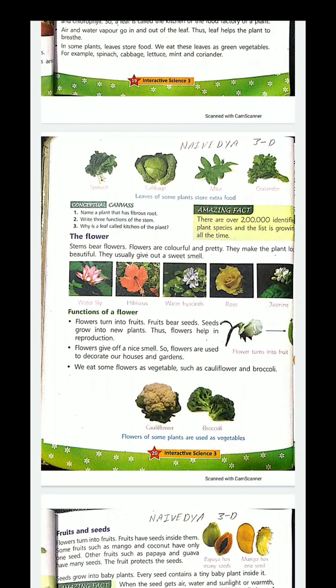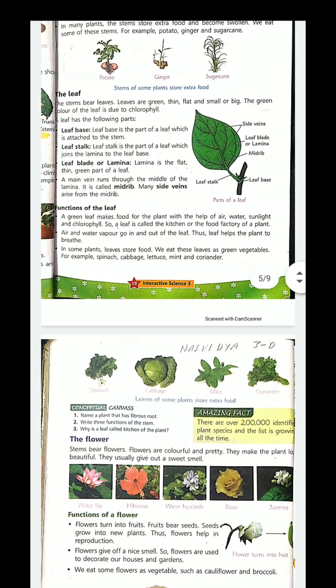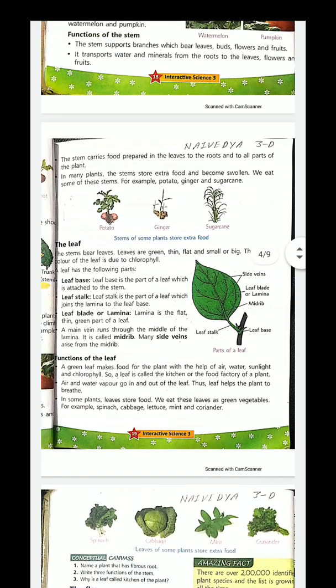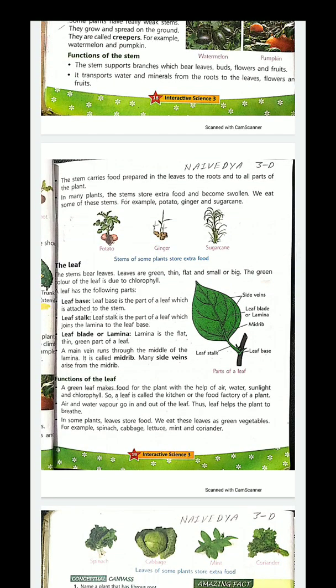Then reproduction. Next is reproduction. Let's see the spelling again. Reproduction. Then lamina. Lamina.